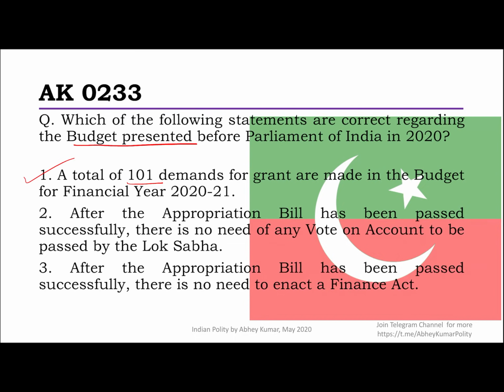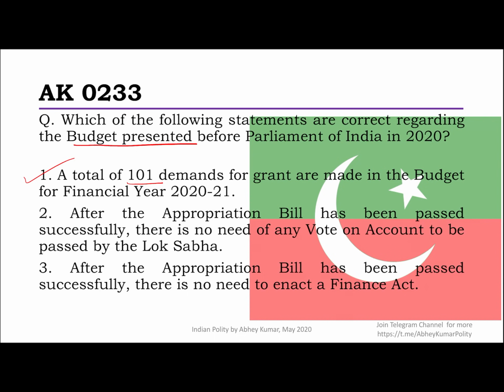In fact, this is a standard number. Earlier, when the railway budget was separate, the number of grants was slightly more. But gradually it has been consolidated together. So presently we have 101 demands. Of course it can change. It's not a number which is fixed. I really didn't want to test you on this, but you should know that it's somewhere there.